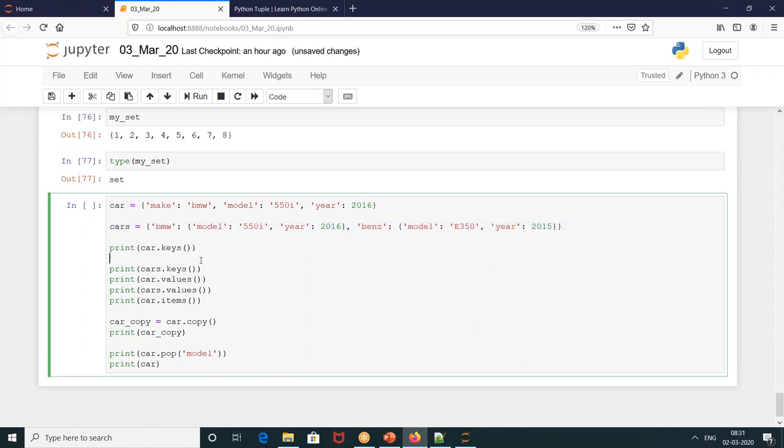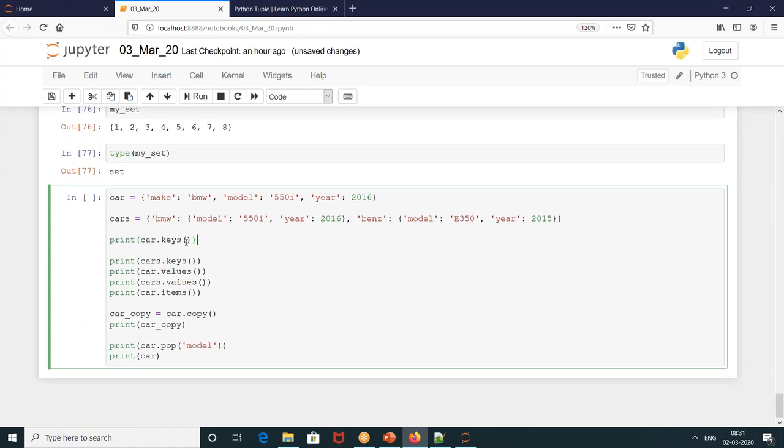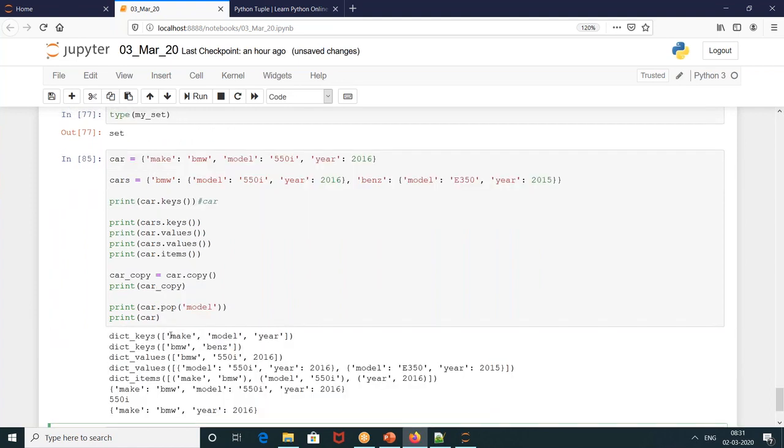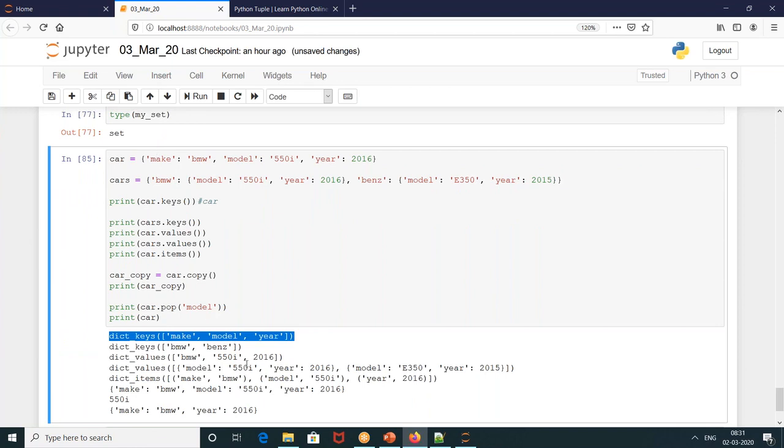Then we will see what the answers are. This is from car, the first dictionary. We'll get only keys, right? Car dot keys. What are the keys in this? Make, model, year. Agreed on this point? First print statement. Then within this nested dictionary, cars dot keys. What are the keys within this? BMW, Benz. But these don't come up in keys. This one is a key again for 550i, but it is not a key for cars.